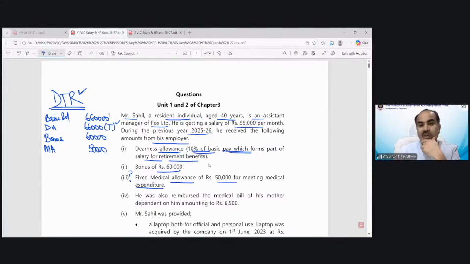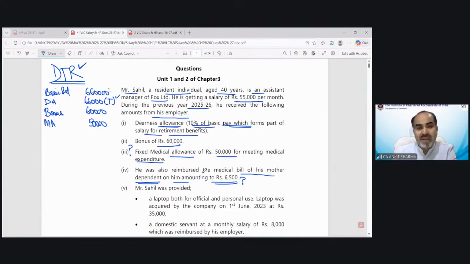He was also reimbursed the medical bill of his mother, depending on him, amounting to rupees 6,500. So what is the provision for this medical bill? Do I need to tax it, or is it fully exempted, or partially exempted, taxable as per some provision? What is the provision regarding reimbursement of the medical bill of the mother when she is dependent on the assessee? Do we need to tax it or exempt it? What do you say, students? What do I need to do?